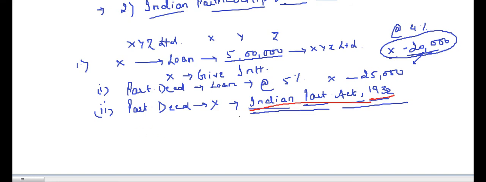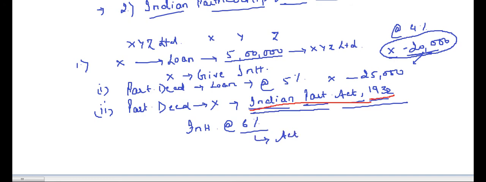Okay, now what is written in the Indian Partnership Act 1932 regarding this? The Indian Partnership Act 1932 says that if the partnership deed is silent as to the interest to be paid to the partner on the loan advanced by the partner, then that partner is entitled to receive interest on his loan at the rate of 6%. This has been defined by the Act.